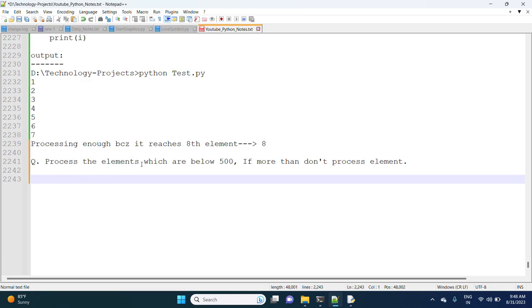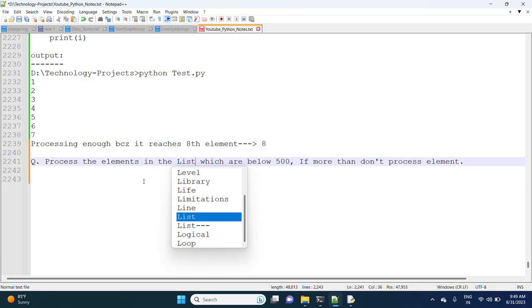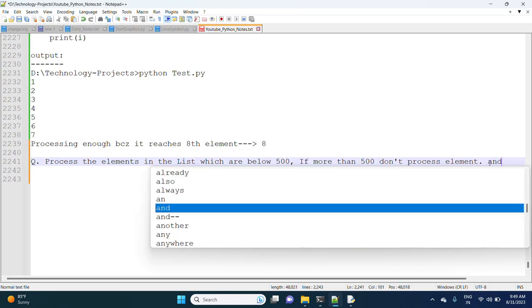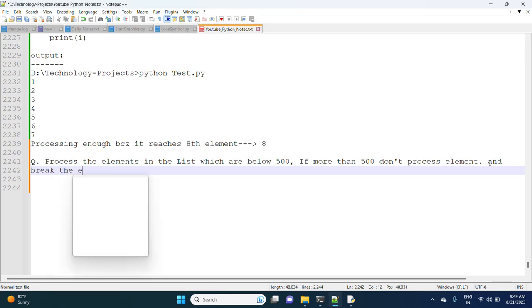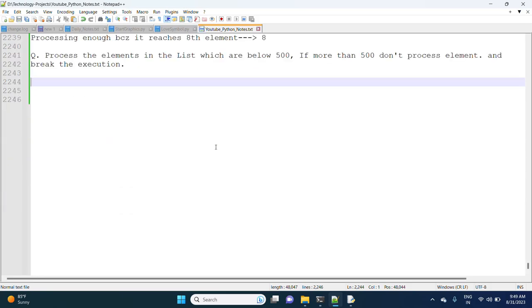Process the elements in the list which are below 500. If more than 500, don't process the element and break the execution. See, this is the requirement.